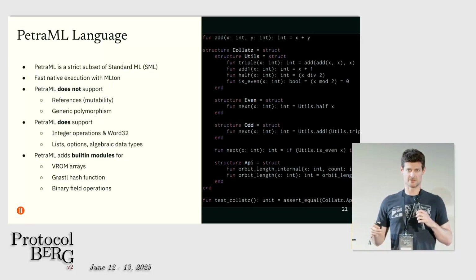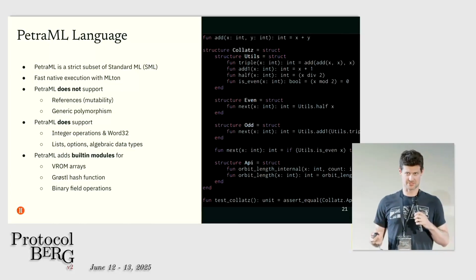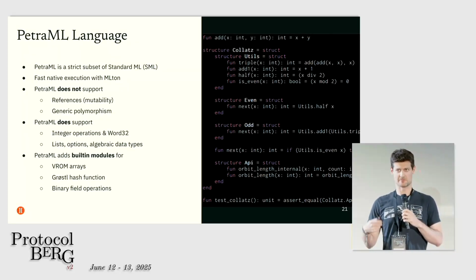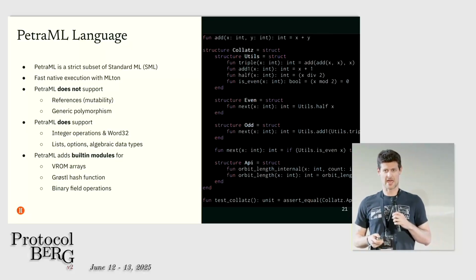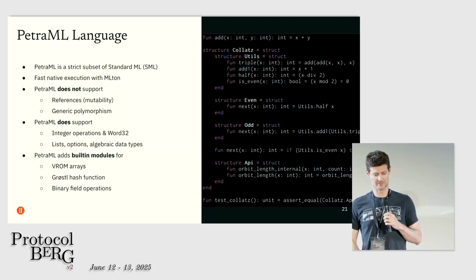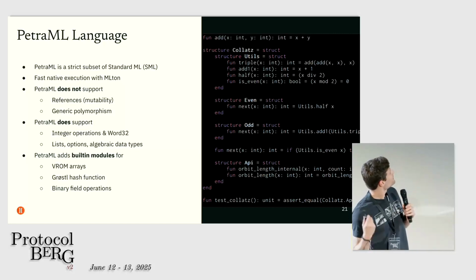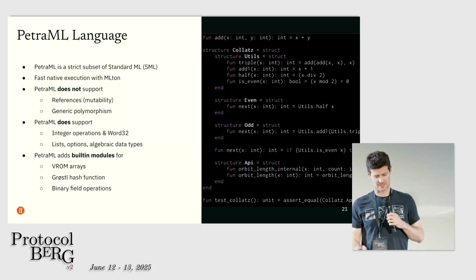And this gives us the benefits of great developer experience. You can write a program in standard ML, use the standard tooling, get fast native execution because it actually compiles to native, and then go and make sure that it's compliant with the subset of the SML language that we support. This is what SML code sort of looks like on the right. This is actually Petra ML compliant.